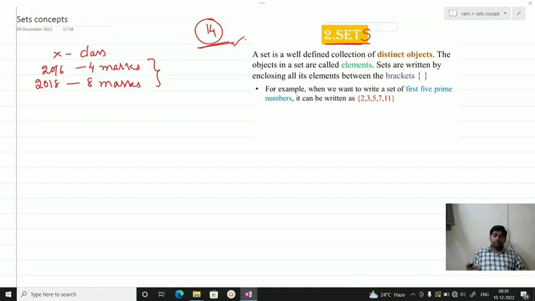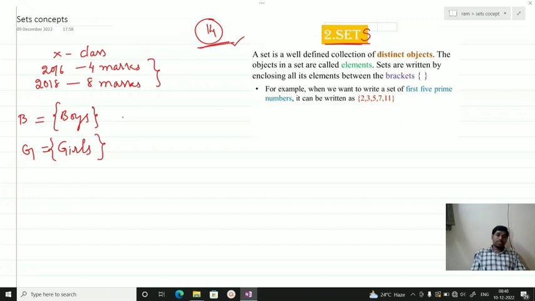Generally speaking, from your classroom point of view, in your class there are boys and at the same time girls. Boys are nothing but a collection of objects. If you think, boys are nothing but a set. Girls are also a collection of objects. If you take the girls' names in your class, girls are one set. So a set is simply a collection of objects, and those objects should not repeat, which means they should all be distinct, different.